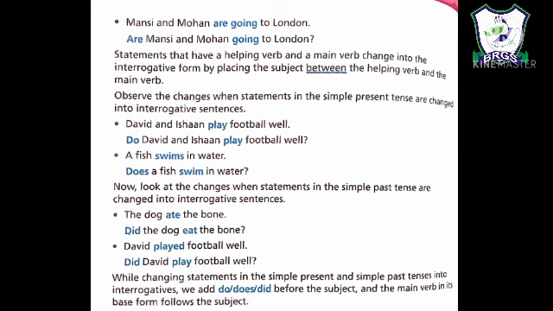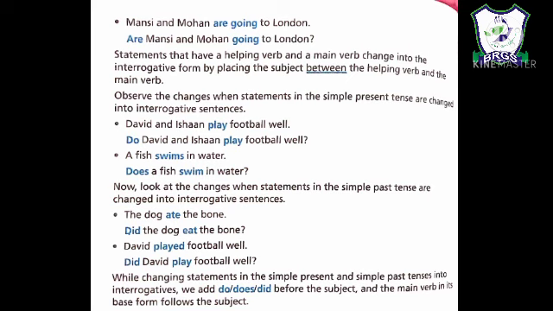For example, a fish swims in water. So here we are not given any helping verb. Only the first form of verb is given, that is swims. So what are we going to put? Do or does before a fish, depending on the subject. Here a fish is singular, so we will put does. Does a fish swim in the water? Here swims will not come, only the first form of verb will come.